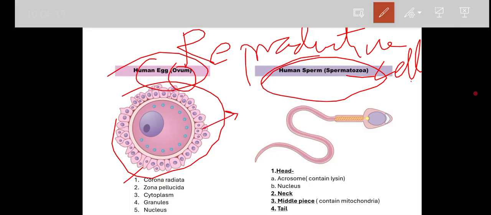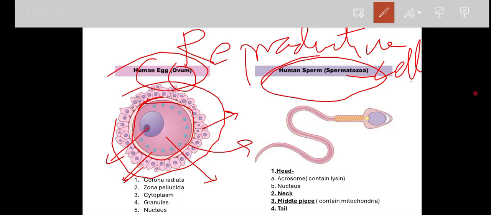This is the first layer. The second layer, you people can see a complete rounded structure here. Okay. This one also, second one. The third one you people can see, the cytoplasm, marked here. The fourth one, the granules, the blue color granules you can see. And the fifth one, that is the nucleus. Remember one thing, the corona radiata has a little bit of space in between them, and the zona pellucida is encircling the entire ovum, correct.